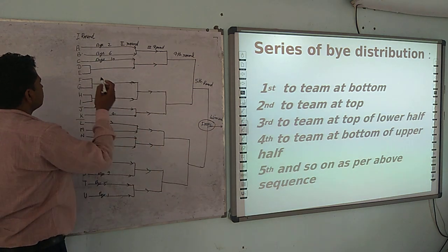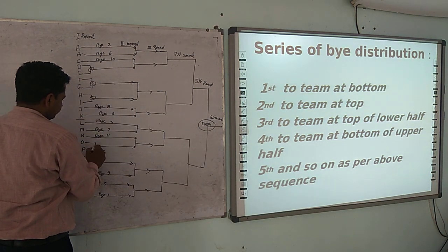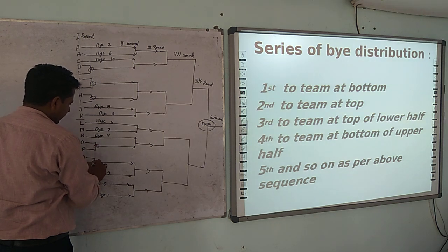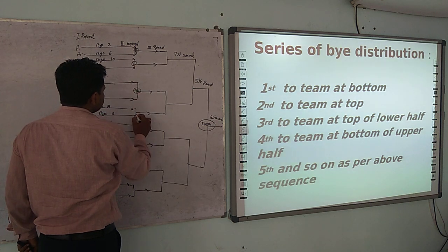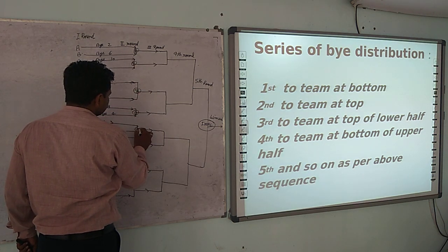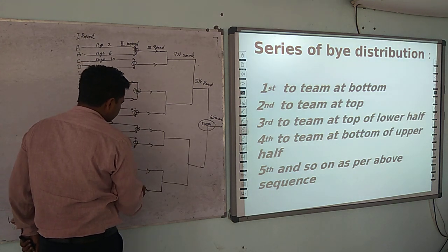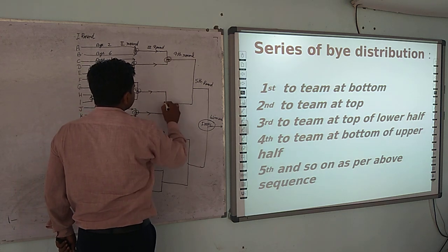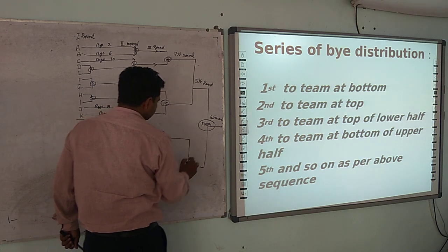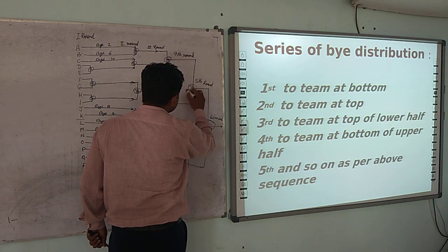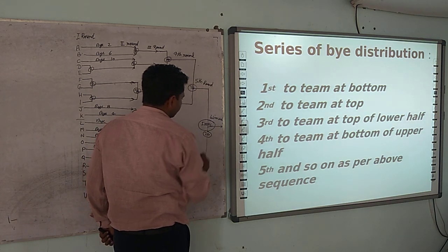Number of matches you can calculate: 1, 2, 3, 4, 5, 6, 7, 8, 9, 10, 11, 12, 13, 14, 15, 16, 17, 18, 19, and this is 20.